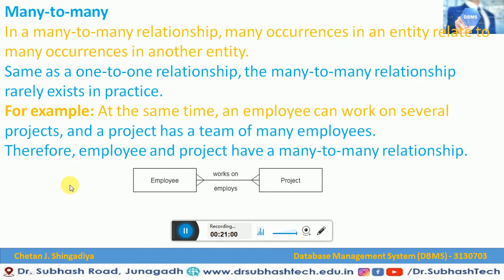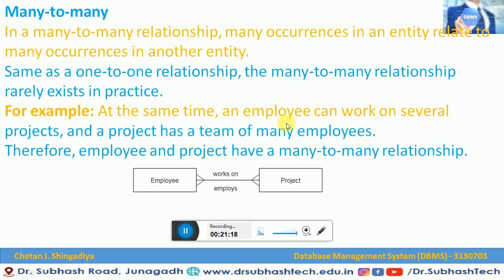Now let us see what a many-to-many relationship is. In a many-to-many relationship, many occurrences in one entity relate to many occurrences in another entity. So this is called a many-to-many relationship. Same as the one-to-one relationship, many-to-many relationships rarely exist. Let us see an example.